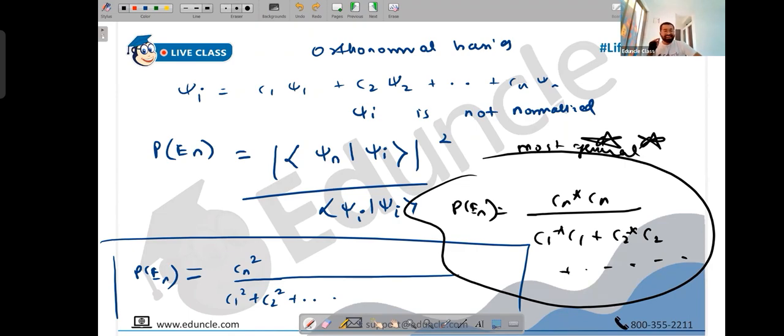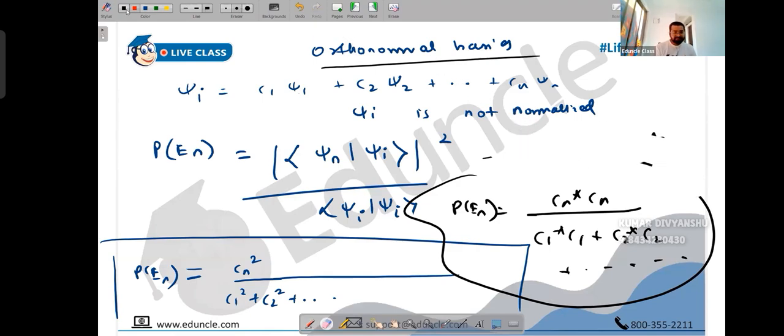Actually, still it is not the most general. It is general when we have an orthonormal basis. It becomes more complicated if it's not orthonormal, because in that case, when you take the dot product in the denominator, we are right now just multiplying psi1 with psi1 and psi2 with psi2. Otherwise, all the terms will multiply with each other. That will become a hell of a question. But you don't have to know that, so relax. Still, this is the general formula. Okay, next. We're still not done. I'm going to complete this whole topic.